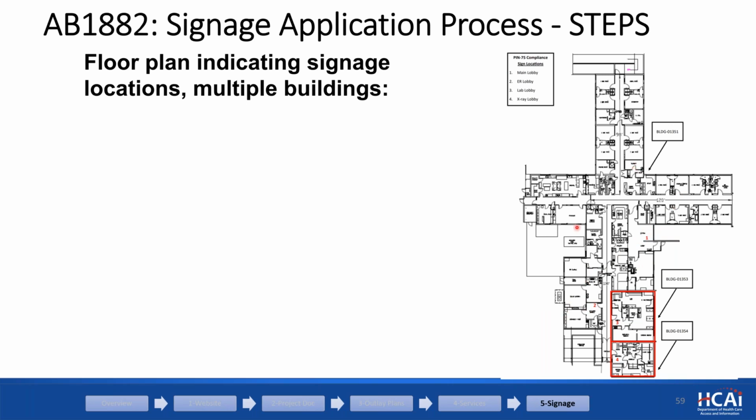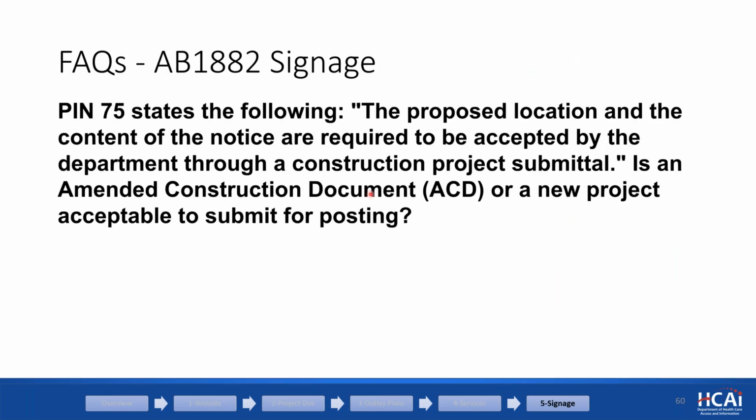But what if this was a 10-story building, and the proposal is only putting it at the very entrance and nothing else at the upper floors? Then we will basically remark it saying, please show the upper floor plans and indicate the waiting areas, and please choose some proposed locations for the upper floors. So that's why the proposed location and content of the notice are required to be accepted by the department. So hopefully, after going one cycle with all the facilities, this will become a quite quick process.